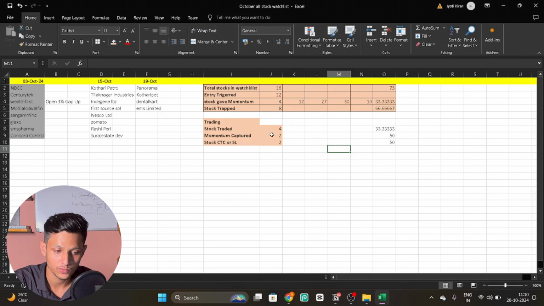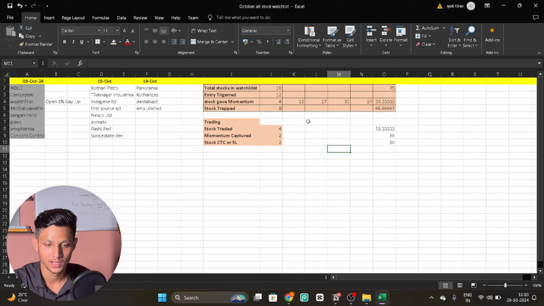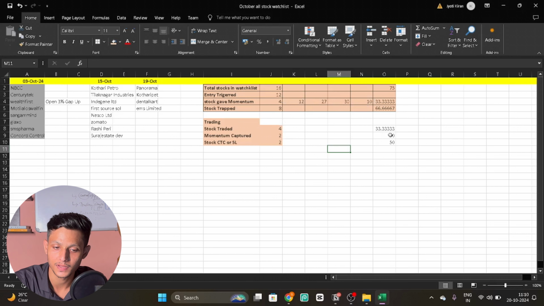But if I have to increase the stocks traded, and increase the momentum captured stocks, then I need to take more trades, because the stocks which give momentum are 4, that is 33%. That is 4 stocks, and I captured only 2, that is 50%. I have to increase this number if I'm going to work on stocks traded.